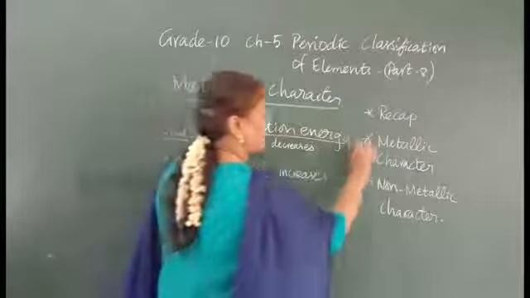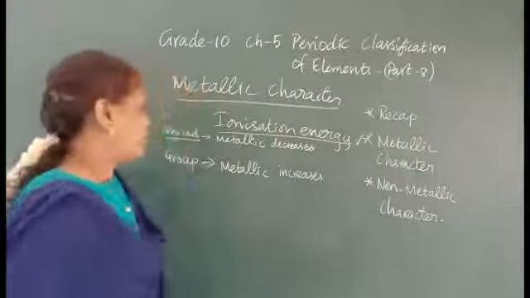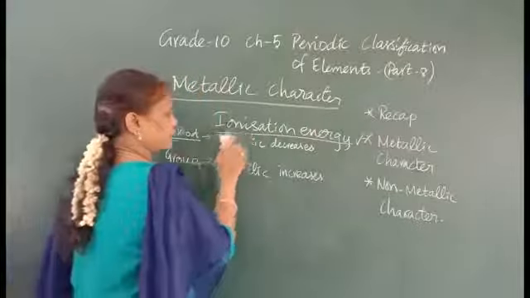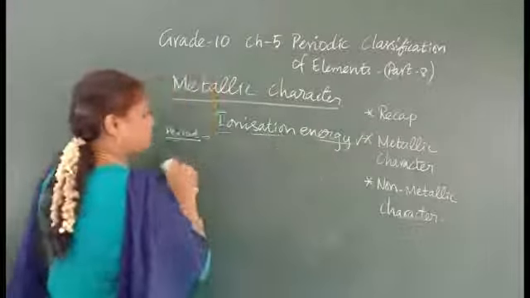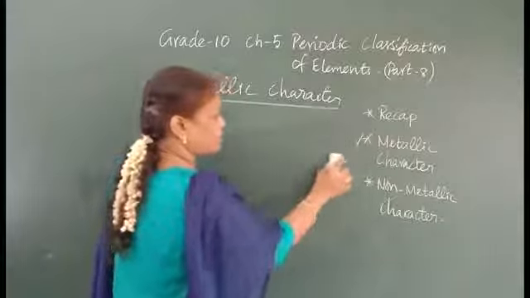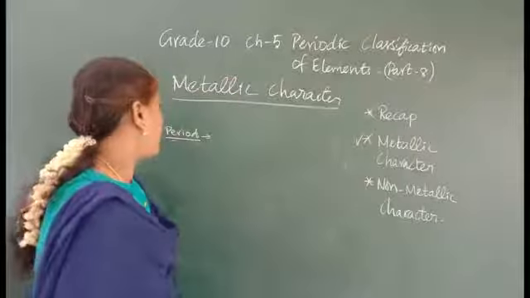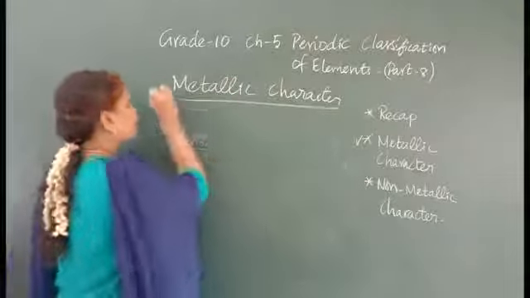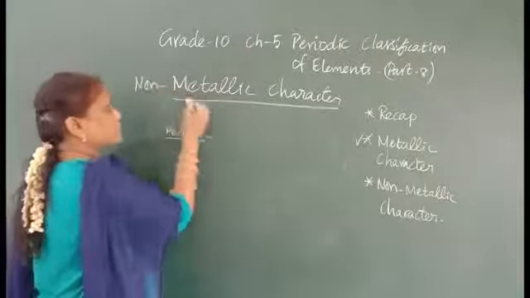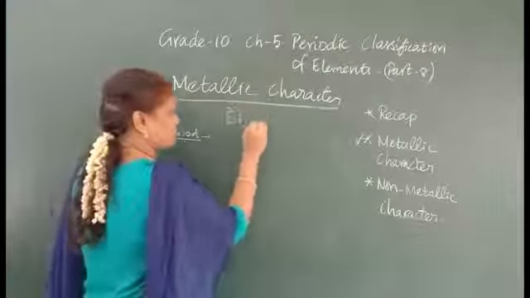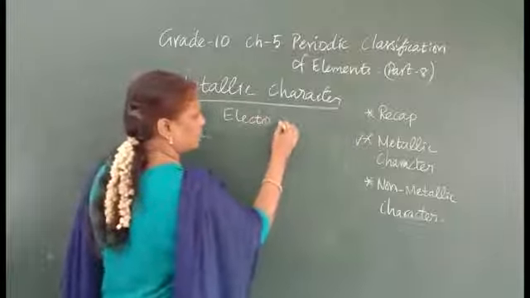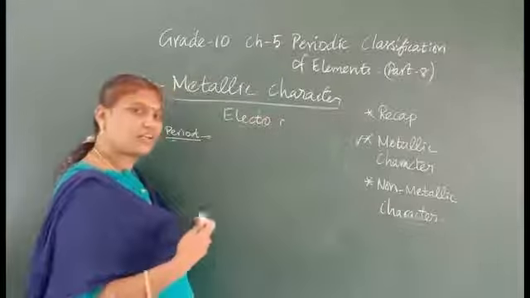We have seen the metallic character. Now you yourself can tell me the non-metallic character. Non-metallic character is also called electronegativity.